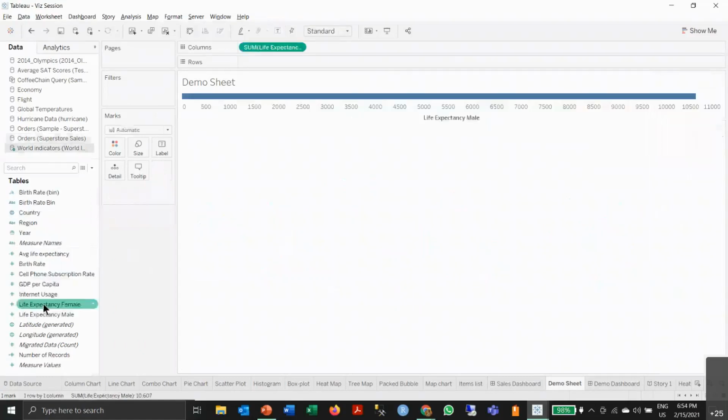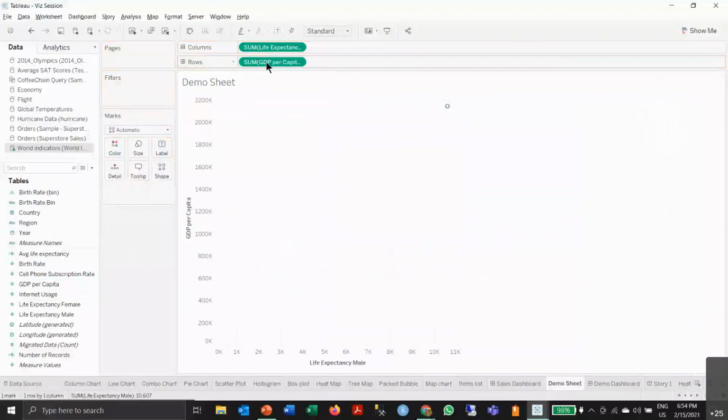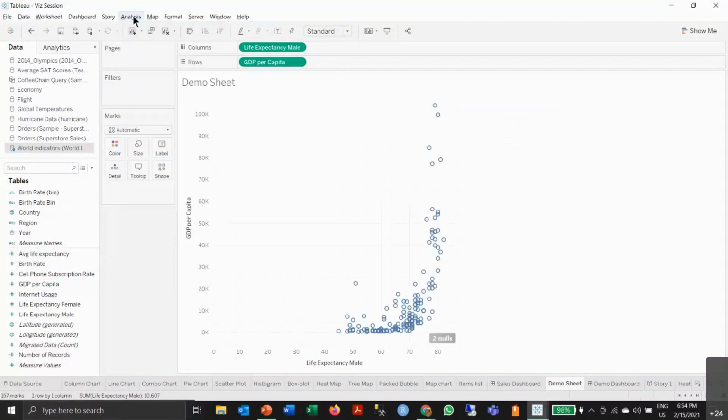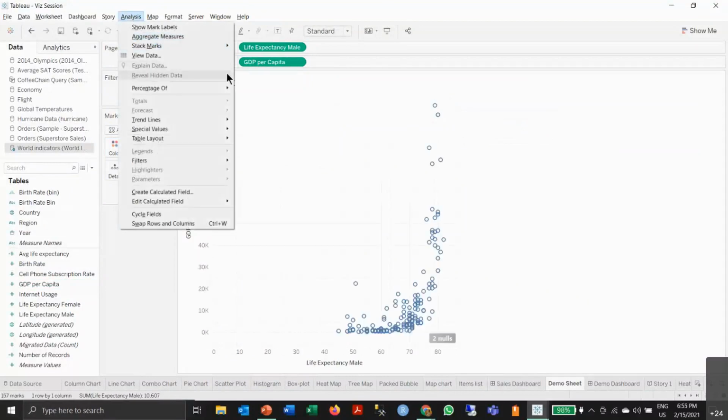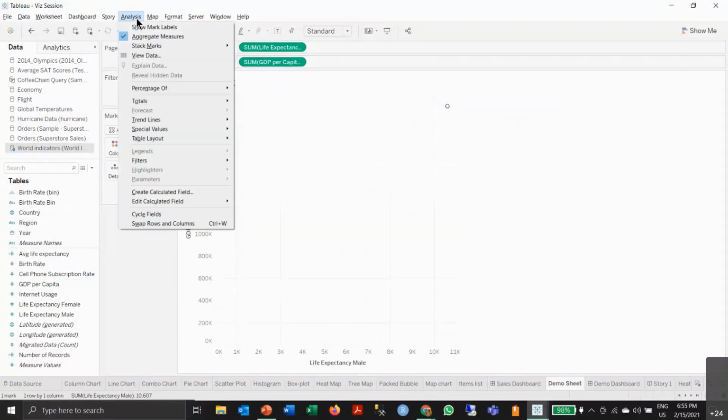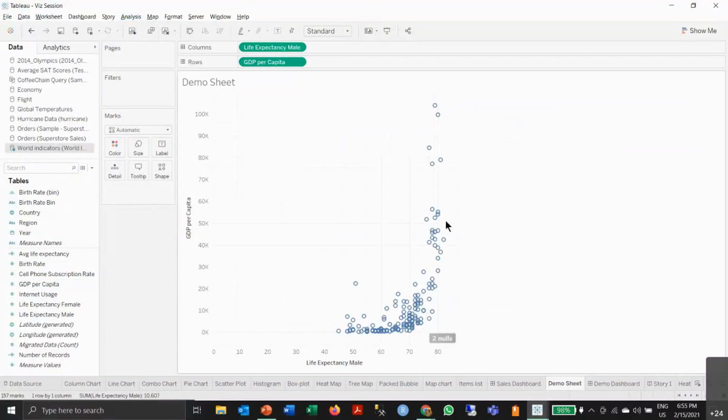So let's say I want to compare the life expectancy of the male population as opposed to the GDP per capita. It shows a single plot because the measure is being aggregated as a sum. So I'll go into analysis and click on aggregate measures. That means it will disaggregate the data now. If I want to aggregate it again, the default aggregation is sum. So I disaggregate the data and individual points are plotted.